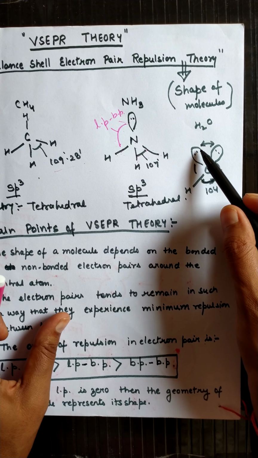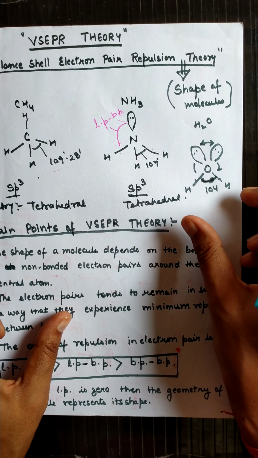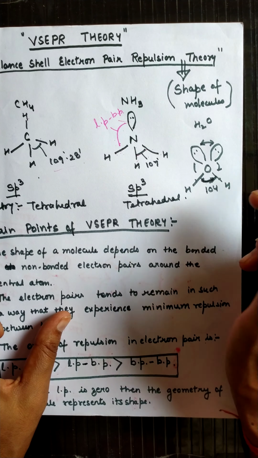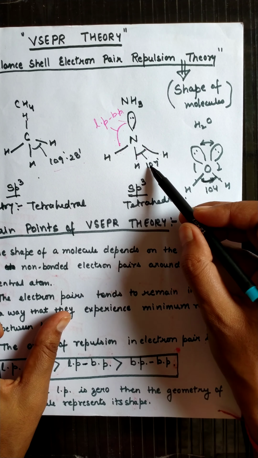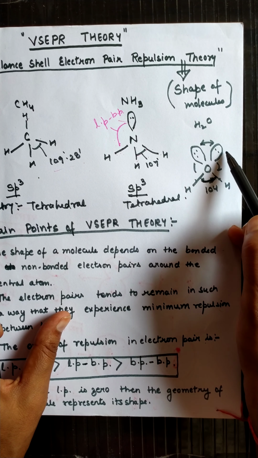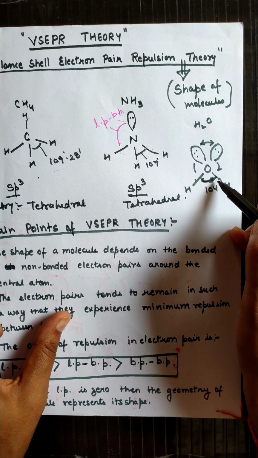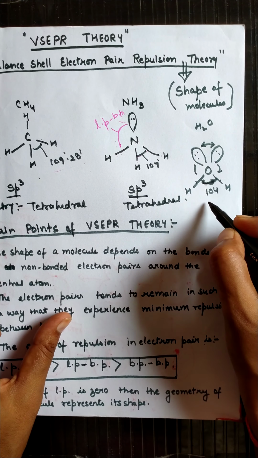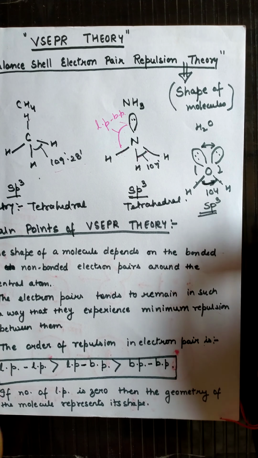So actually, due to maximum repulsion, both the bond angles come close to each other. These both bonds come close to each other, and this bond angle becomes lesser as compared. So continuously with the rise of lone pairs, the shape of the molecule changes. Okay, so same with oxygen, sp3 hybridization is there, tetrahedral geometry is there.